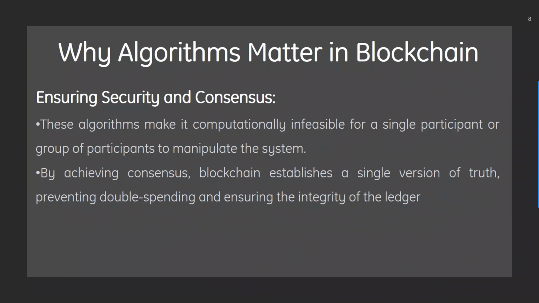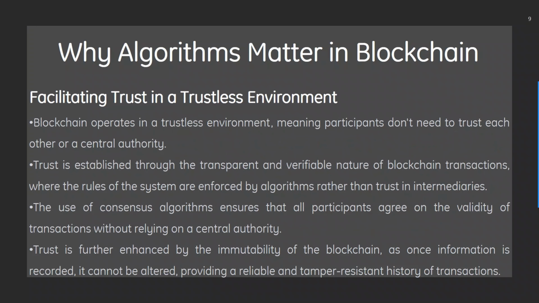Secondly, these algorithms make it computationally infeasible for a single participant or a group of participants to manipulate the system. By achieving consensus, blockchain establishes a single version of truth, preventing double spending and ensuring the integrity of the ledger. Next, we have facilitating trust in a trustless environment.